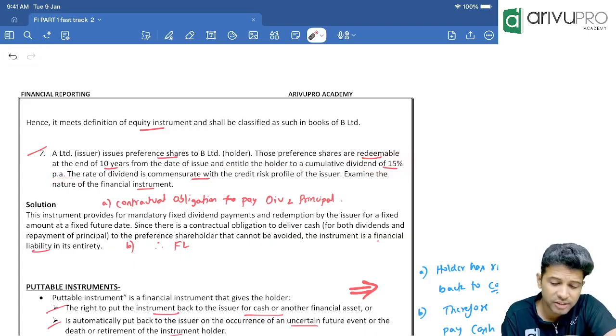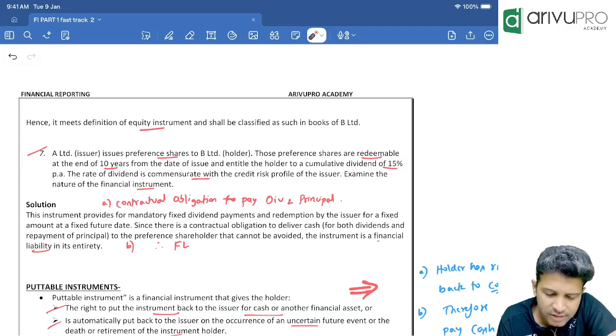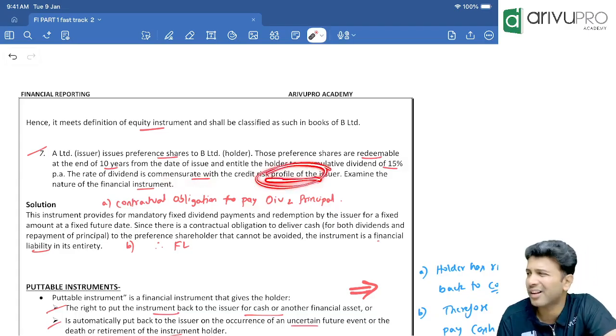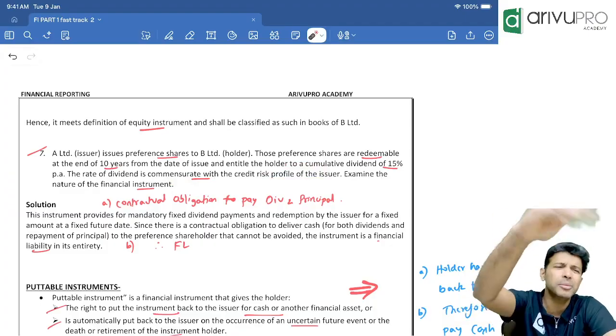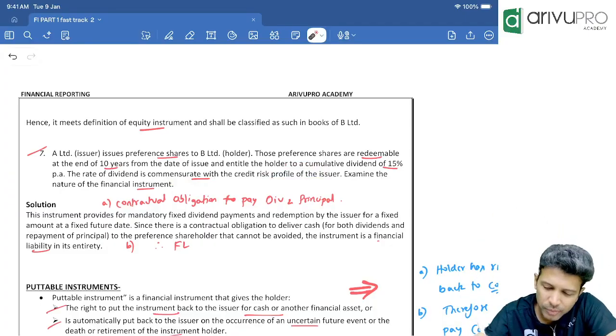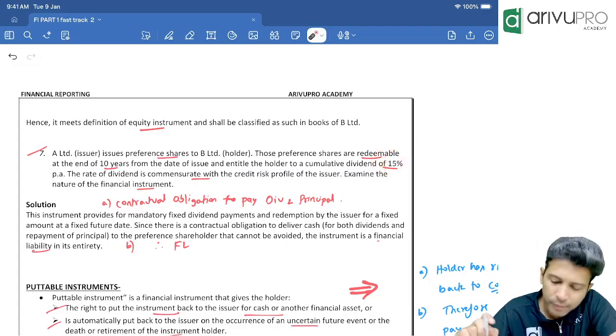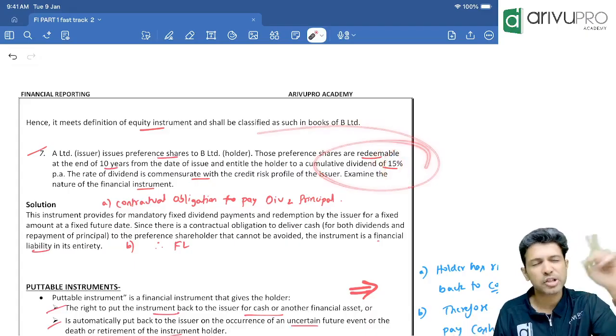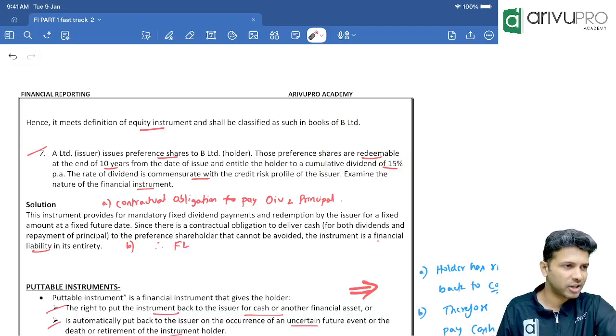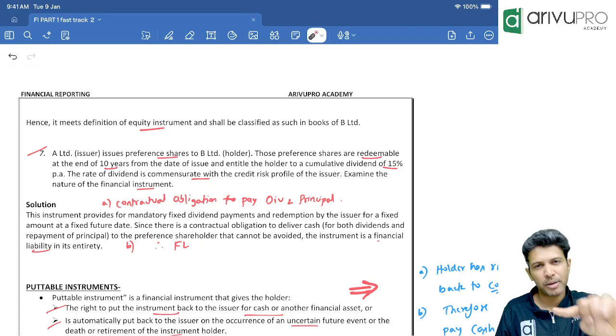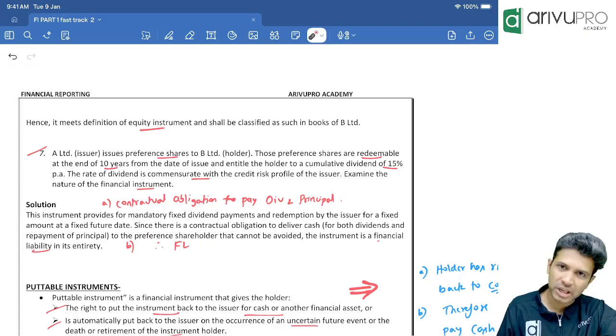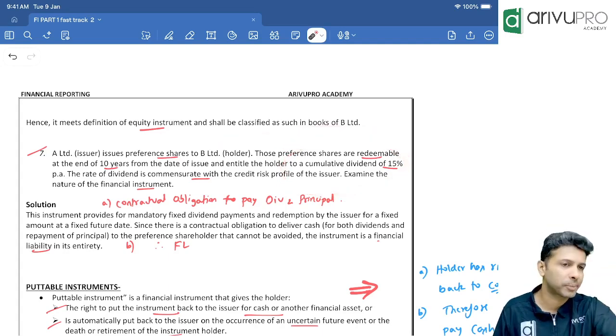Did they say dividend is discretionary? No, they said dividend is commensurate with the credit risk of the issuer. They're saying dividend is comparable to the market rate. So market rate is 15% and we are also offering 15%. In the last two problems, they said dividend is discretionary, or preference dividend is payable only if dividend to equity shareholders is paid. Like that they had mentioned. Any mention here or no mention?